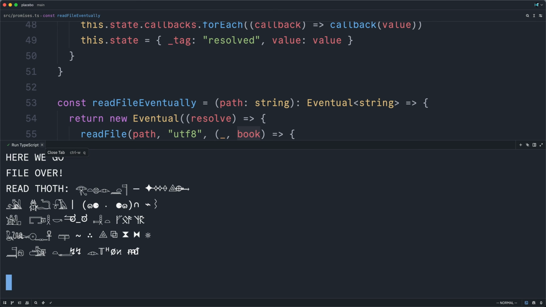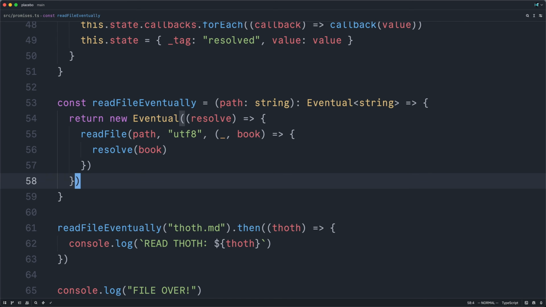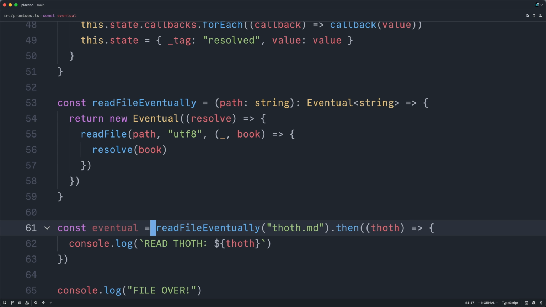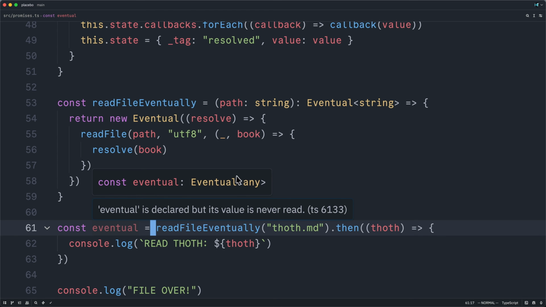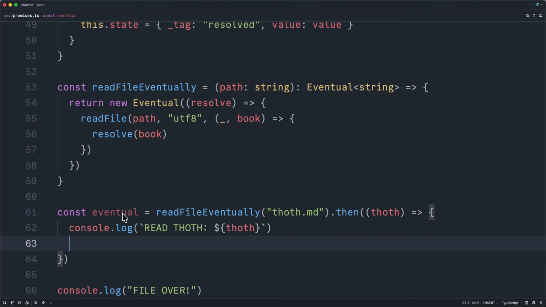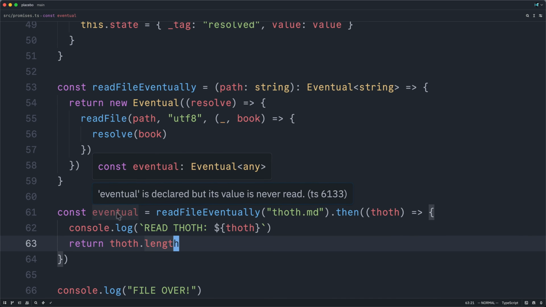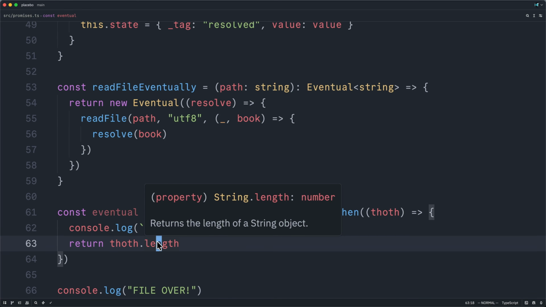And now it is time to finish this. We've left open a couple of loose ends. First, let's assign this to a const. If we look at the type, we'll see that it is an eventual of any. Even if I go down here and return the length of our text, it still shows an eventual of any. This type should be determined by the type that we return from our then function, in this case a number.